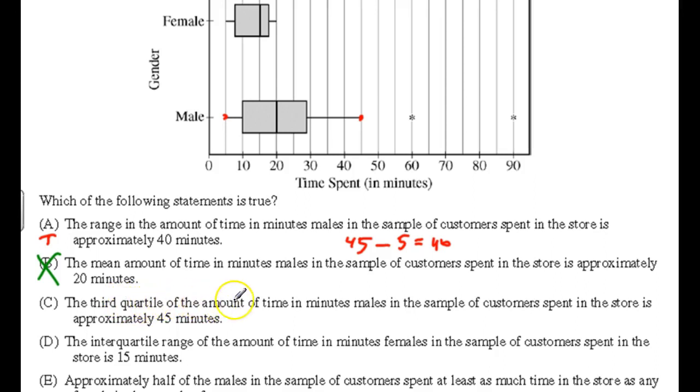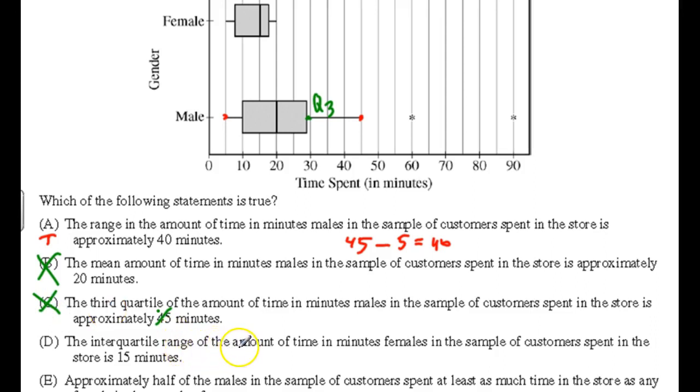The third quartile is the amount of time in minutes males in the sample of customers spend in the store is approximately 45 minutes. Third quartile would be here. That's Q3, and that's about 29 or 28, not 45. I don't agree with that.